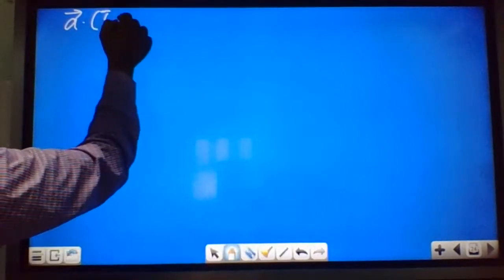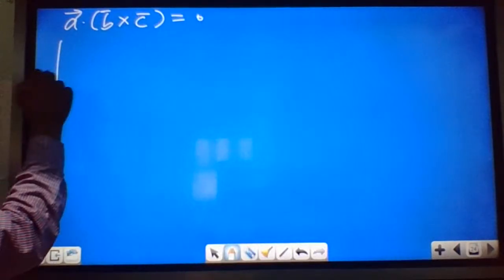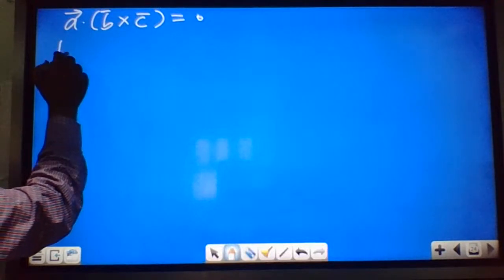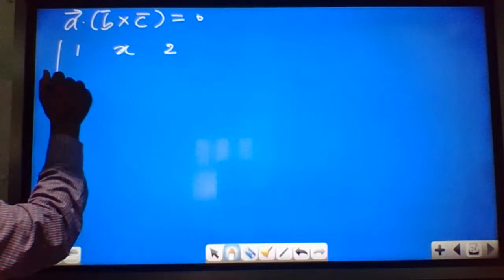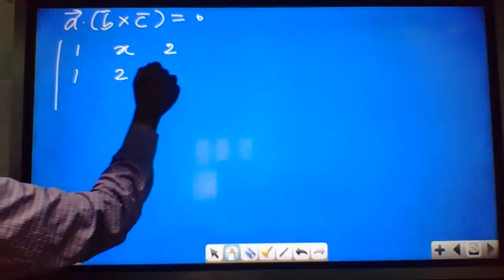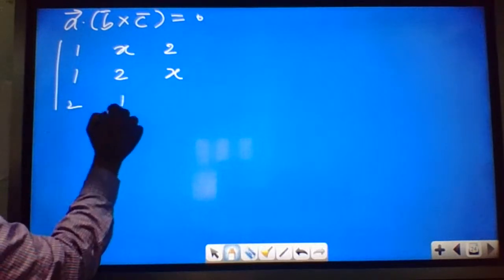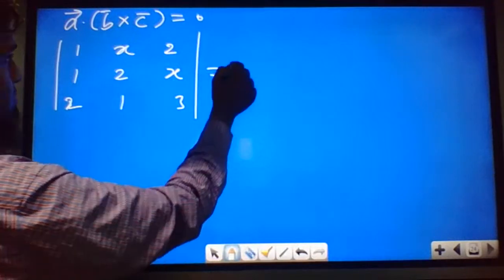A dot B cross C should be equal to 0. So for this, we write the components of A, B, C as a determinant: 1, x, 2; 1, 2x, 1; 2, 1, 3. This will be equal to 0. So solve this.